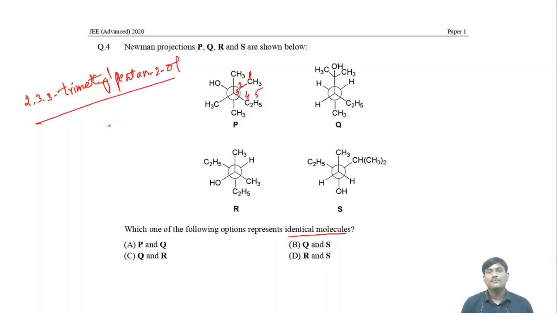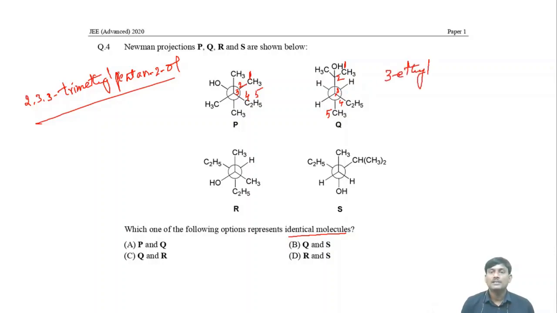This is the name. For this you have to give numbering from this carbon 1, 2, 3, and circle is 4. This circle is 4, and this methyl group 5. So here at second position you have one methyl group, and at fourth position you have one methyl group. So what is at third position, not fourth, at third position you have methyl group. Then what is the name? 3-ethyl.